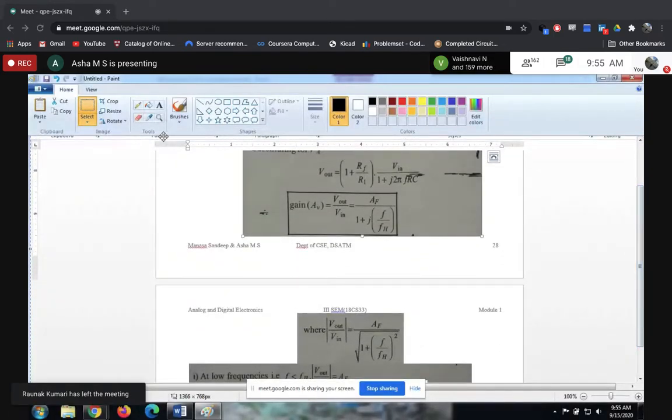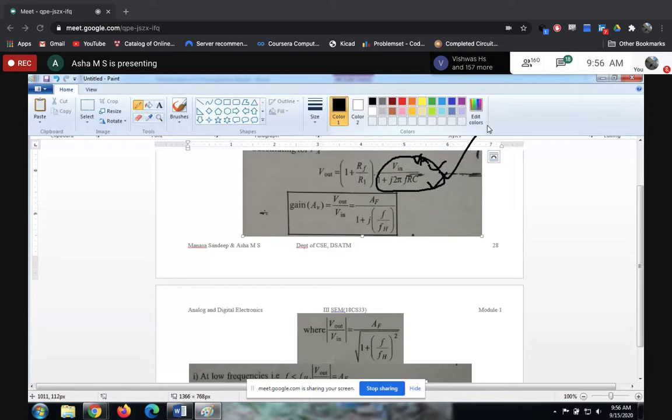So what did I tell you? So here V in, when you send to the other side, this is the formula you will have. Correct. So you are going to substitute the VA value here. So 1 plus RF by R1, and you have just substituted here. Okay, so guys, this is looking very shabby for me. I want a very neat, standard formula to represent it. It should look very high-fi.